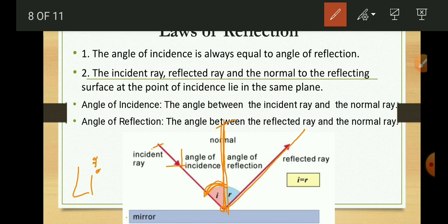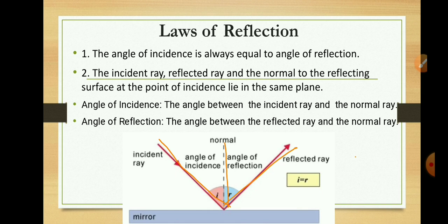The angle of reflection is the angle made between the reflected ray and the normal. It is denoted by small r. According to the law of reflection, i is equal to r, or the angle of incidence is equal to the angle of reflection. The second statement states that the incident ray, reflected ray and the normal to the reflecting surface lie in the same plane. We can see here the incident ray, normal and reflected ray are all in the same plane. So these are the laws of reflection of light.